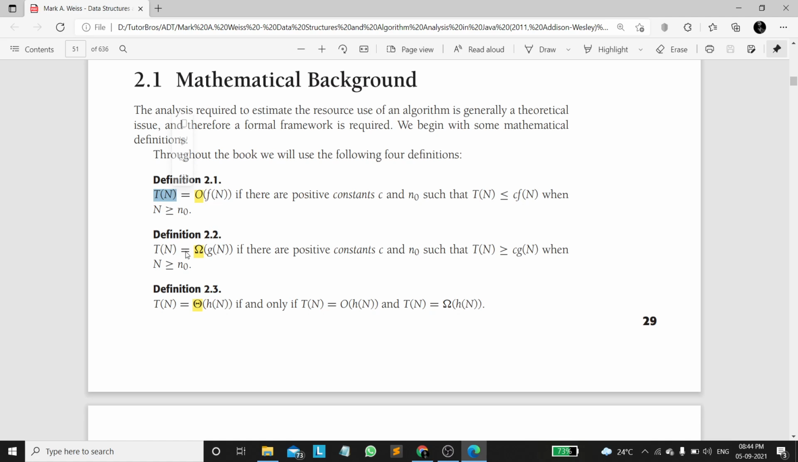The second definition, omega, represents that T of n is greater than or equal to c into g of n. T of n equal to omega of g of n holds only when T of n is greater than or equal to c into g of n. So here we can say that the growth rate of T of n is greater than or equal to the growth rate of g of n.